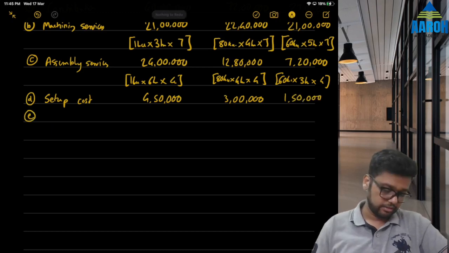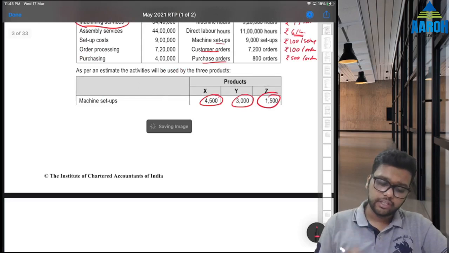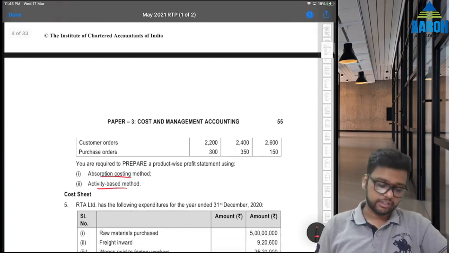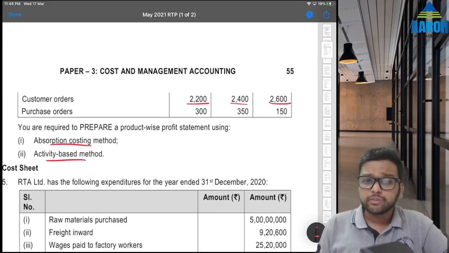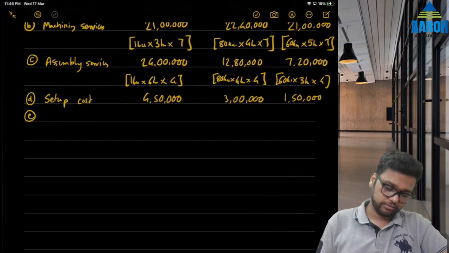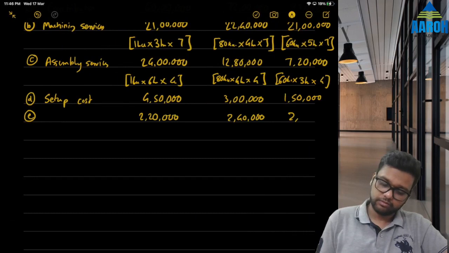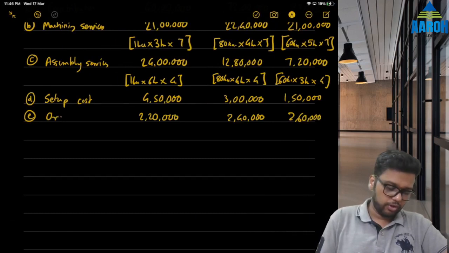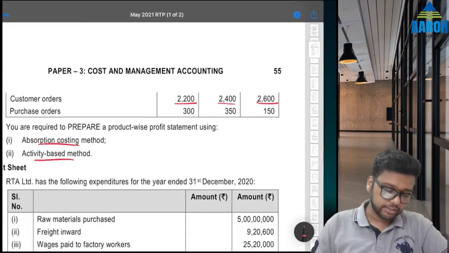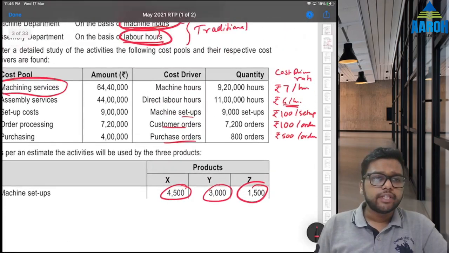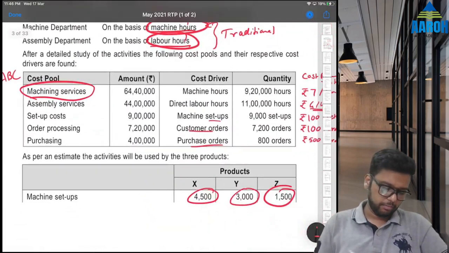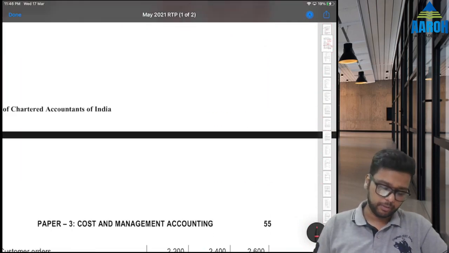Next is also easy. Next is order processing cost, 100 rupees per customer order. Customer orders also they are given. So just into 100, right? So 2 lakh 20,000, 2 lakh 40,000, 2 lakh 60,000. This is order processing. And last is purchase order cost, purchasing, that is 500 rupees per purchase order.